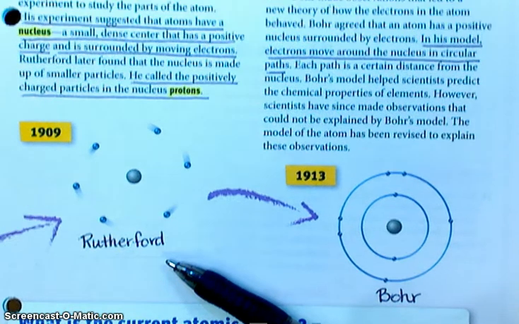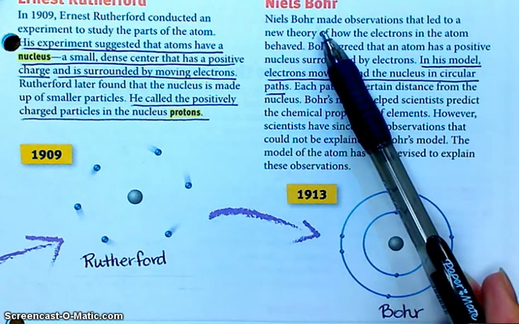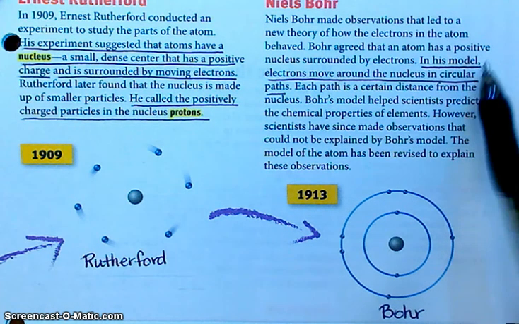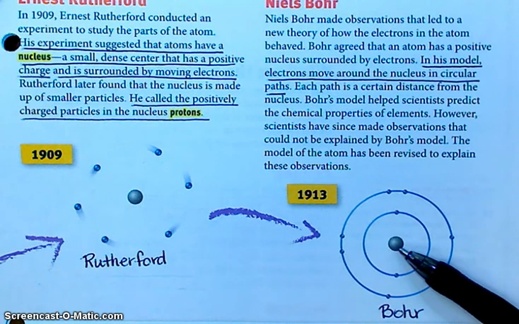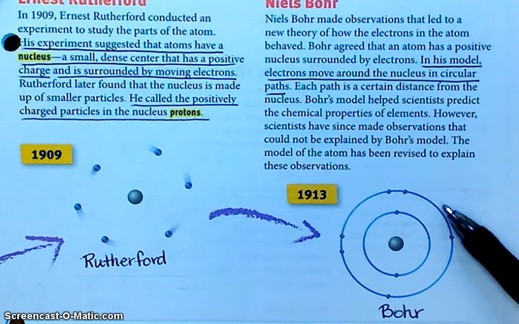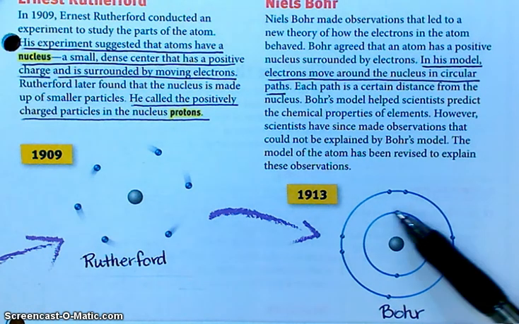All right. Just a few years after Rutherford, Niels Bohr comes along and contributes a little bit more to our understanding of the atom. And he says that, according to his theory, you have, yes, the dense central nucleus, and then you have little orbits, kind of like planets orbiting a sun, okay, that electrons stay in.